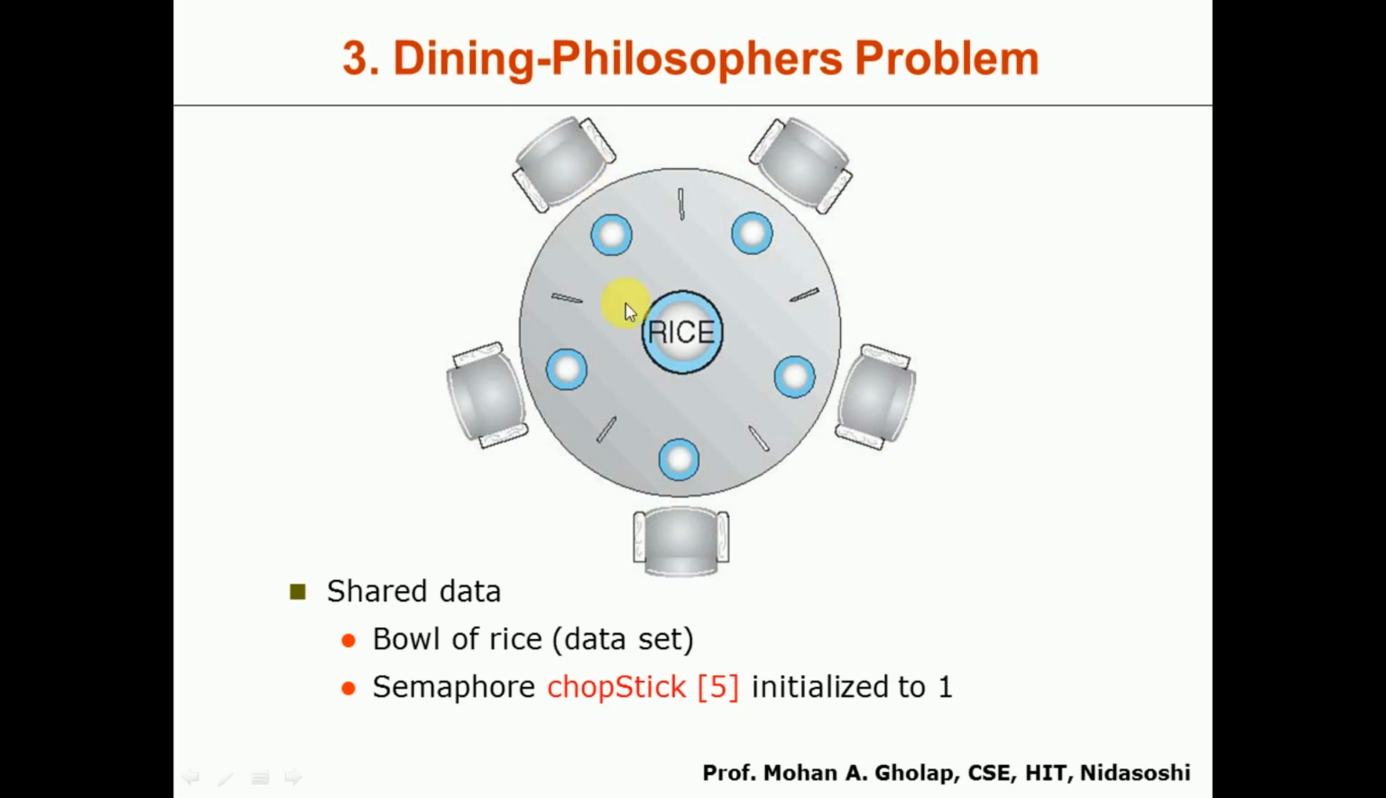You can observe here in the middle there is a rice bowl, and these are nothing but the chopsticks. The condition is that whenever a particular philosopher is hungry and wants to eat, he should have 2 chopsticks. If he has the 2 chopsticks, then only he can perform the eating. If he doesn't have the 2 chopsticks, he will not eat. And clearly you can see there are only 5 chopsticks shared among the 5 philosophers, and every philosopher requires 2 chopsticks.